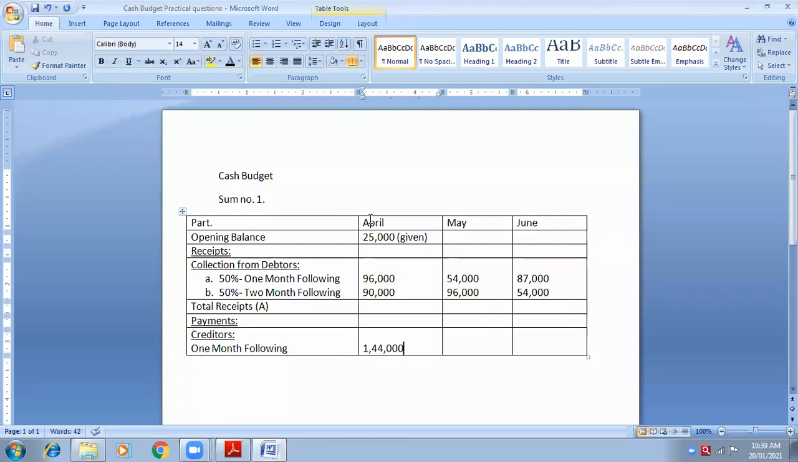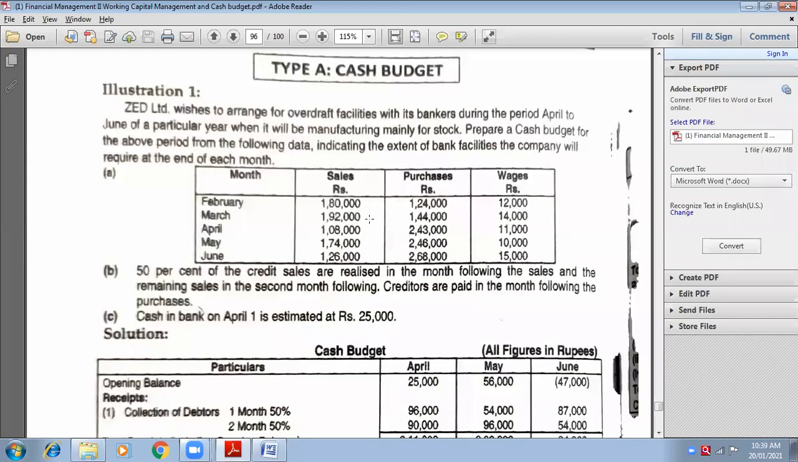April is the month following March. Are you understanding this point? Yes, ma'am. Now you have started with the month of March, no? Now go in sequence. April. For April, which is 1 month following? May. Very good.